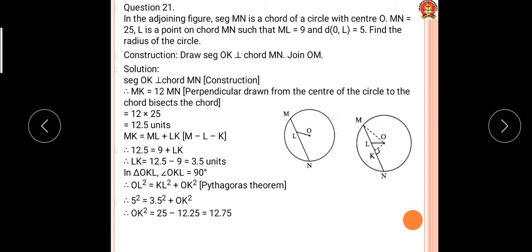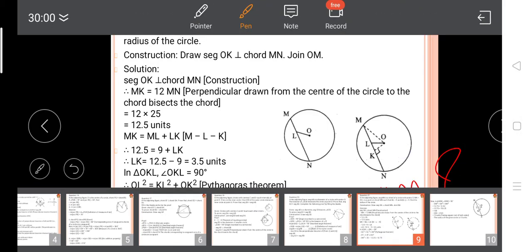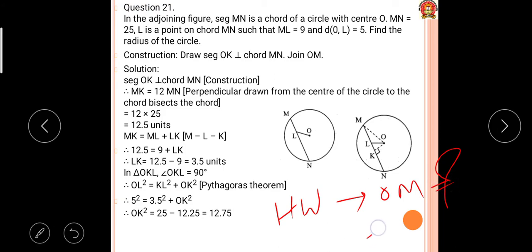So what is our homework? Calculate OM, that is the radius of the circle. After these steps, how to calculate OM, send it to me up to the session time.